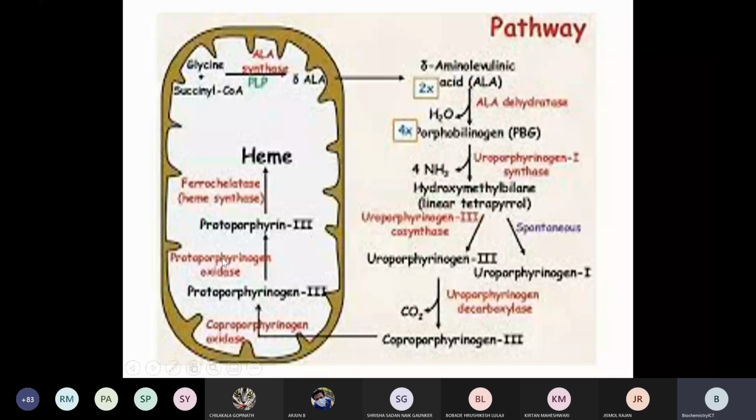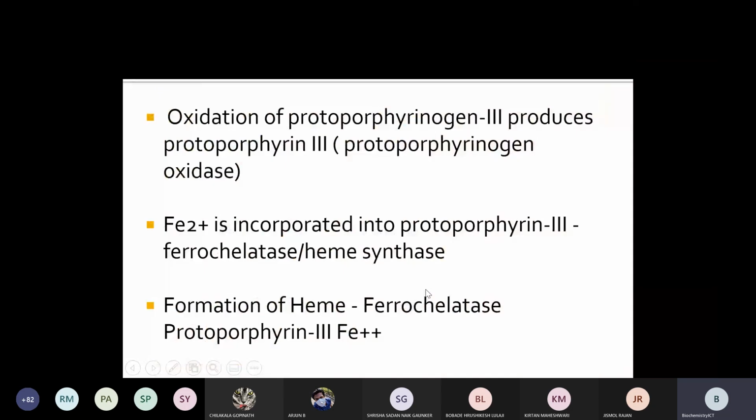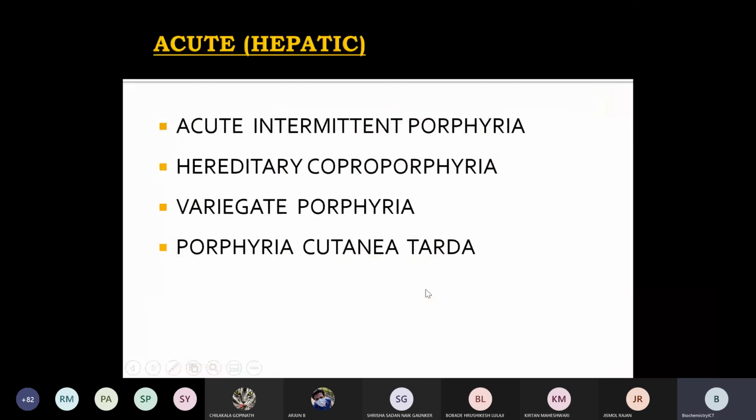If this enzyme is deficient, this further step will not take place. So there will be accumulation and increased levels of protoporphyrinogen 3, coproporphyrinogen 3, and uroporphyrinogen 3 also. So all these levels will be increased, right?